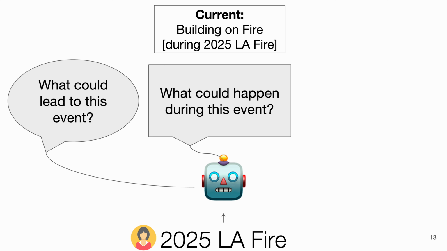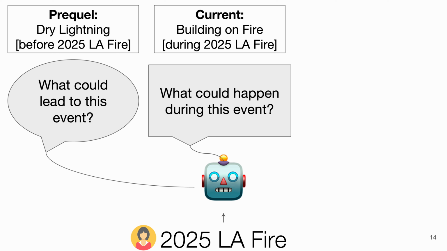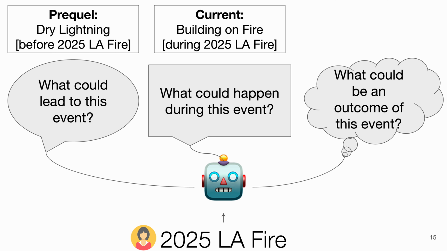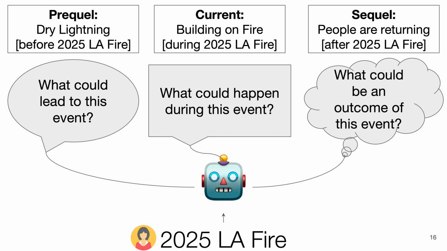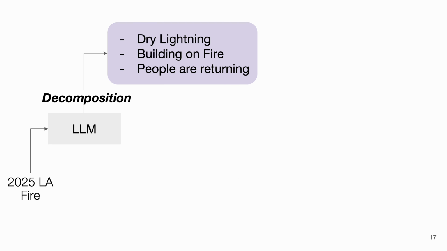Next, we ask what could lead to this event. And the LLM gets back with dry lightning as one of the prequels that might lead to the fire. Finally, we ask what could be an outcome of this event. And we get back people are returning as a sequel event. So now, instead of a single vague query 2025 LFR, we have a rich three-stage temporal narrative. Prequels as dry lightning, current as building on fire, sequel as people are returning.